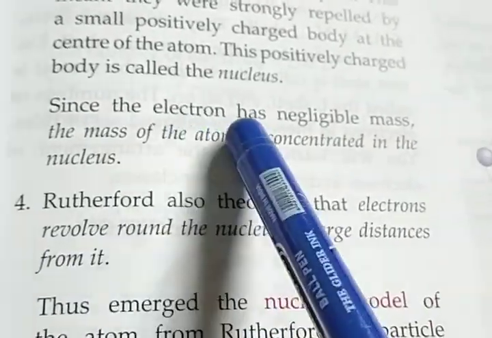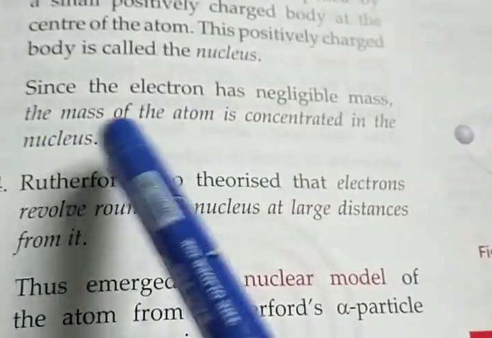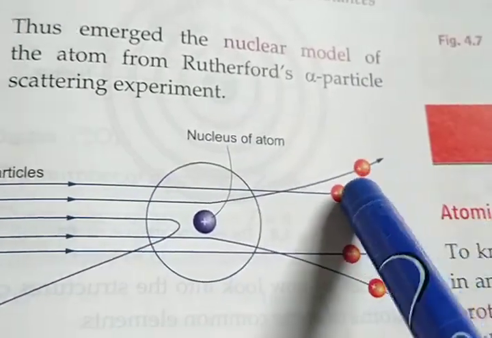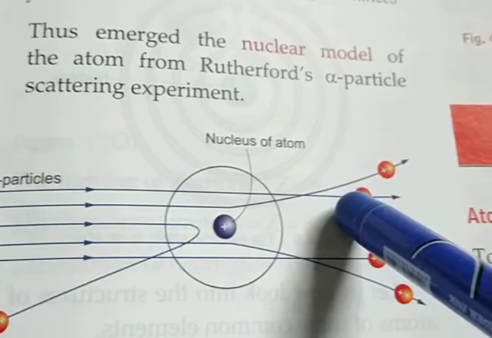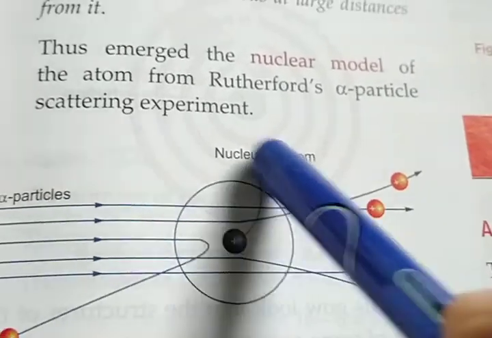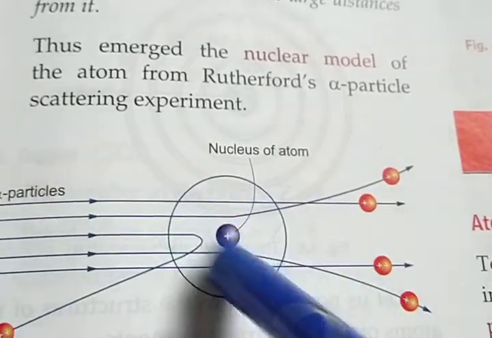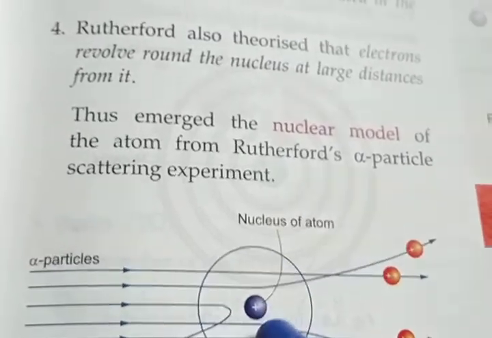Since the electron has negligible mass, the mass of an atom is concentrated in the nucleus. Though the mass of an electron is negligible, in the case of an atom, the total mass of the atom is centralized at the center.